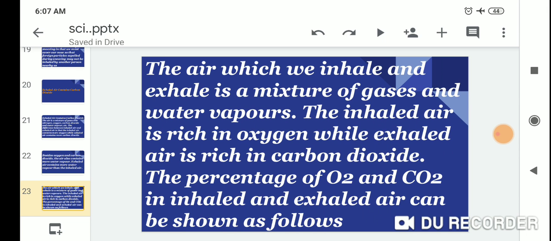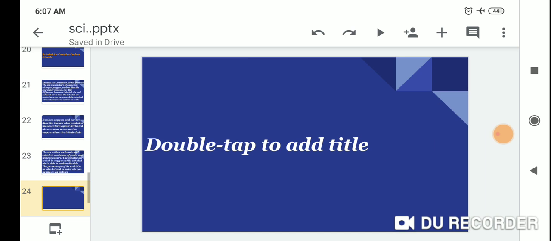The air which we inhale and exhale is a mixture of gases and water vapor. The inhaled air is rich in oxygen while the exhaled air is rich in carbon dioxide. The percentage of oxygen and carbon dioxide in inhaled and exhaled air is as follows.